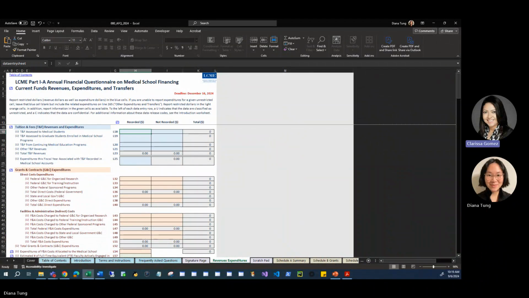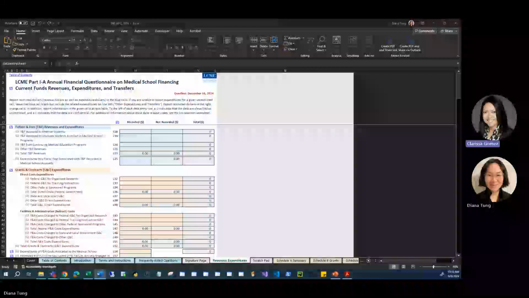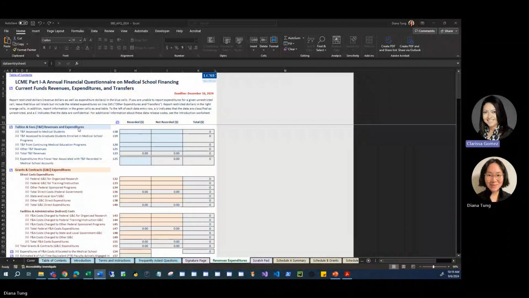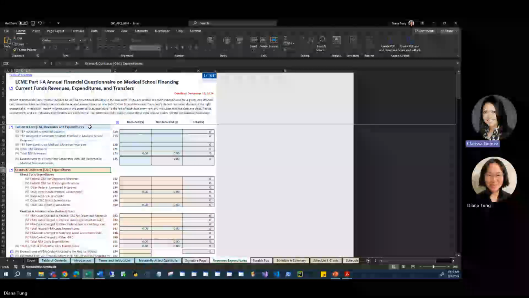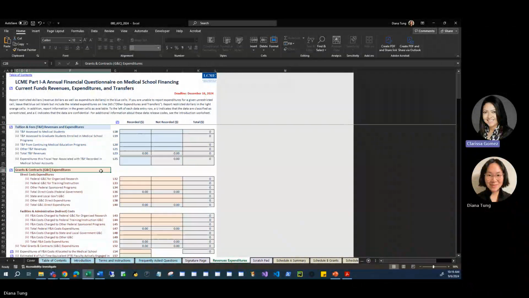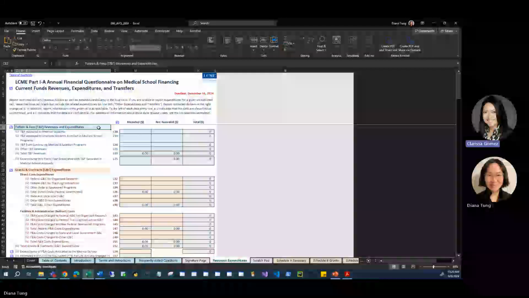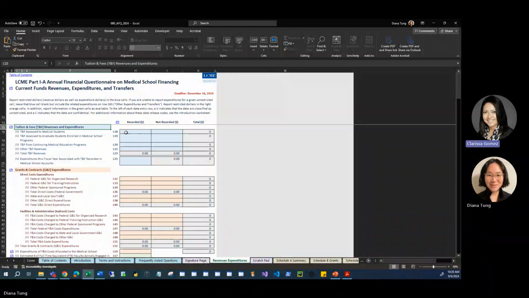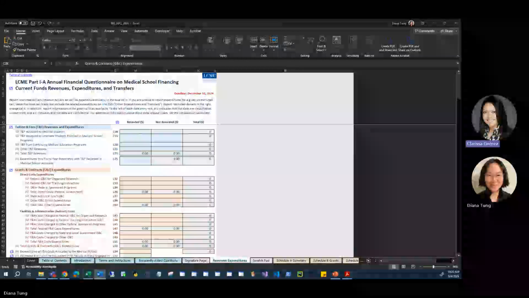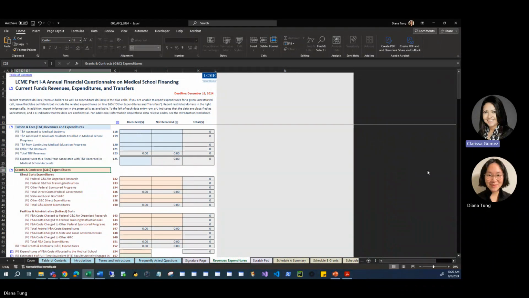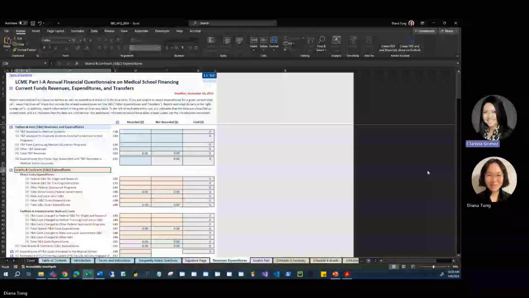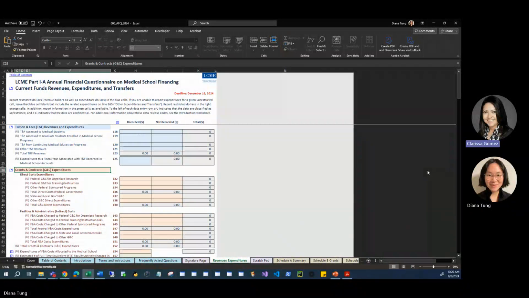The revenues expenditures data entry sheet is organized into different sections, delineated by section headings and colors. Some section headings and colors are outlined in blue, whereas others are outlined in brown. The colors of the sections distinguish between restricted funds and unrestricted funds. Blue denotes unrestricted funds. Brown denotes restricted funds. For restricted funds, we only ask for expenditures. Revenues for restricted funds are reported only to the extent they are spent during the fiscal year. Revenues are assumed from the expenditures that you report.